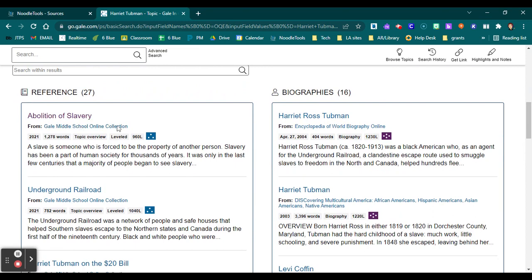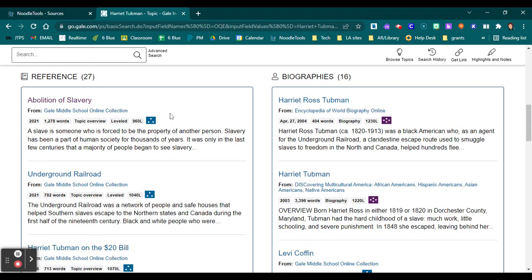Then you have whether it's leveled, meaning has it been adjusted to fit a specific reading level, a specific group. Anything in the GALE middle school collection will have been curated and edited and fixed in order to fit middle school students and their comprehension and their reading. You also have the Lexile level. So see, this one is a 960, which is a lower level than this 1040.